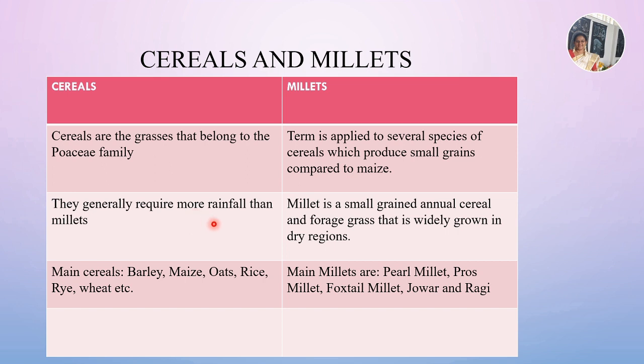Another difference is that cereals generally require more rainfall than millets, but millets can widely grow in dry regions also. The examples of the main cereals are rice, barley, wheat, oats, etc. And the millets are finger millet or ragi, pearl millet, foxtail millet, etc.